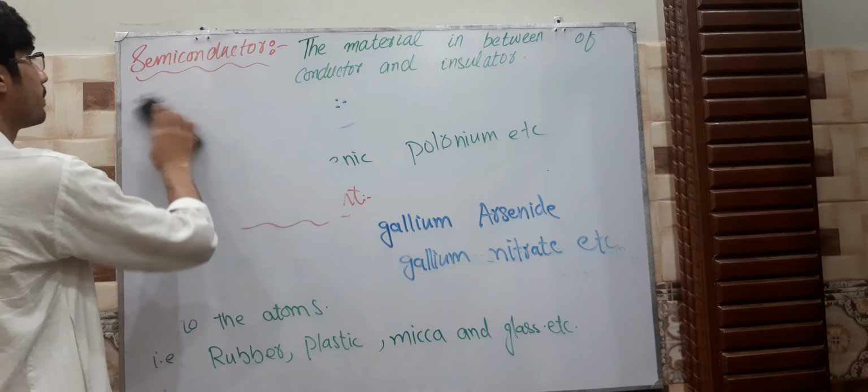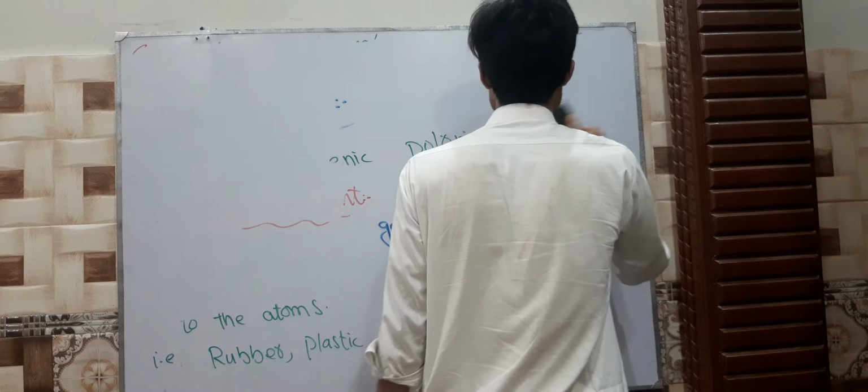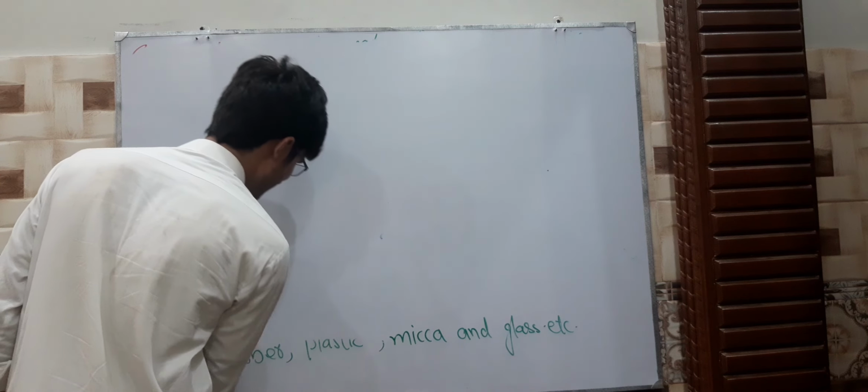Now we are going to elaborate diagrammatically how they differ from each other. What is the difference between conductor, semiconductor, and insulator? I'm going to discuss them one by one.